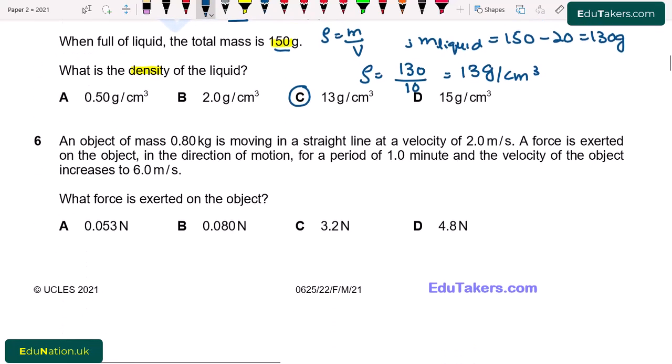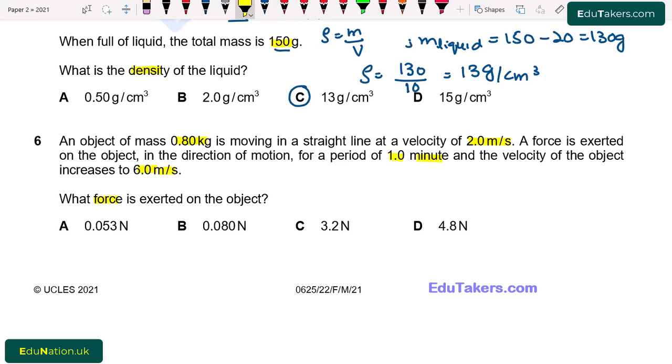Question number 6. An object of mass 0.80 kilogram is moving in a straight line at a velocity of 2.0 meter per second. A force is exerted on the object in the direction of motion for a period of 1.0 minute, and the velocity of the object increases to 6.0 meter per second. What force is exerted on the object?